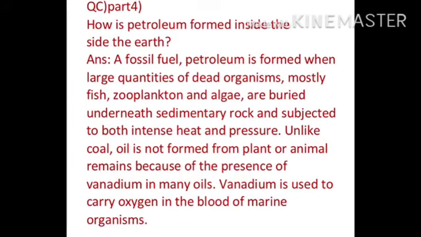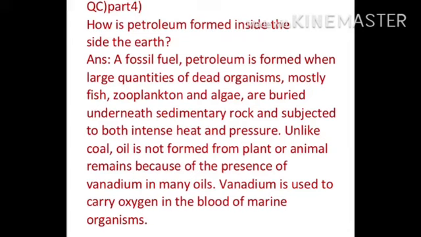Now question number 4. How is petroleum formed inside the earth? A fossil fuel, petroleum is formed when large quantities of dead organisms, mostly fish, zooplankton and algae, are buried underneath sedimentary rocks and subjected to both intense heat and pressure.